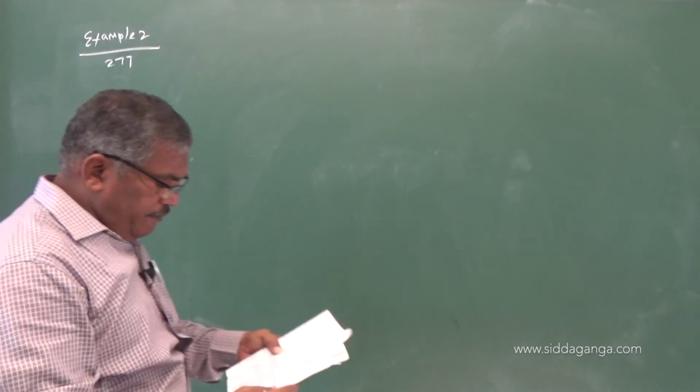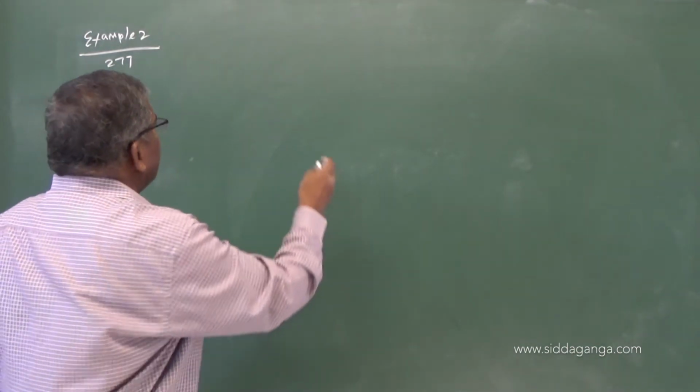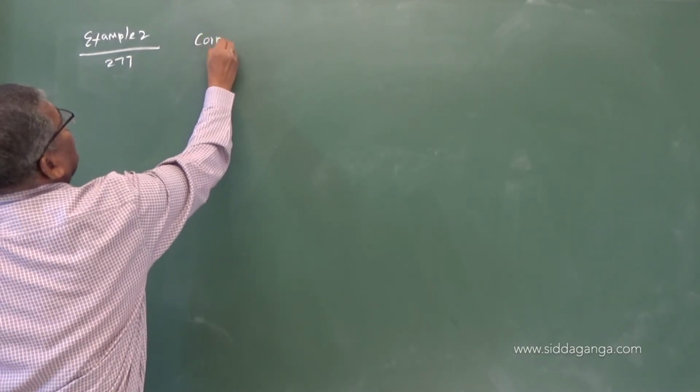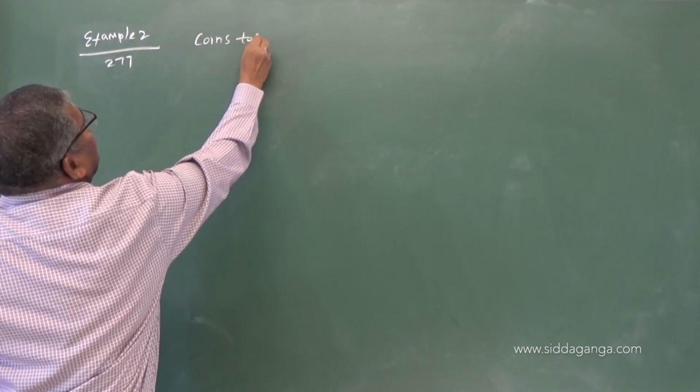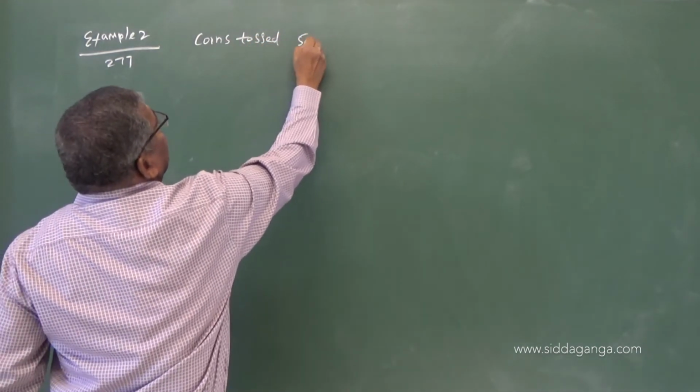You can see, 2 coins are tossed simultaneously 500 times.